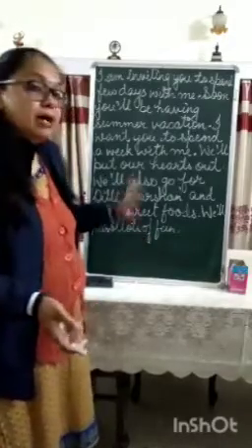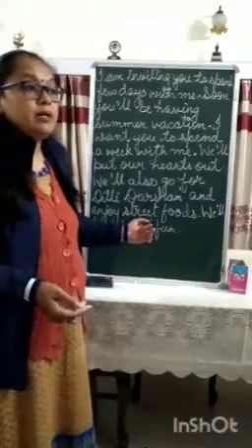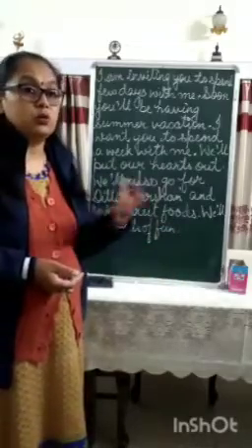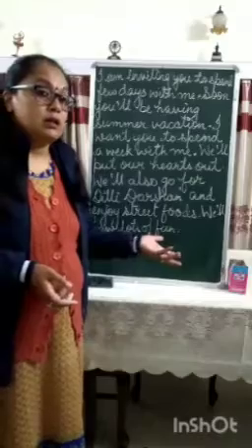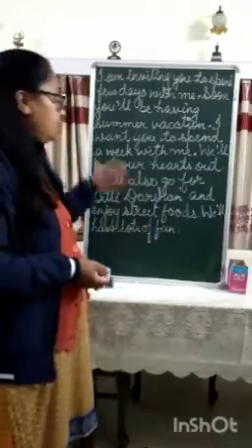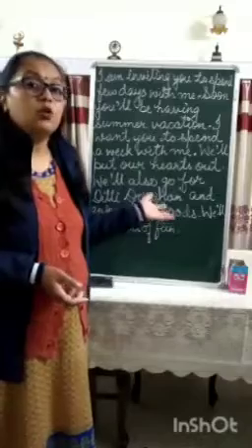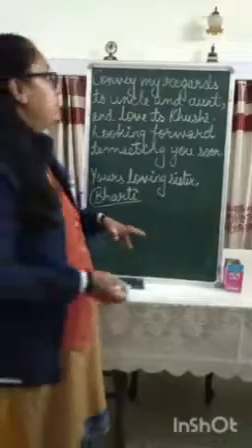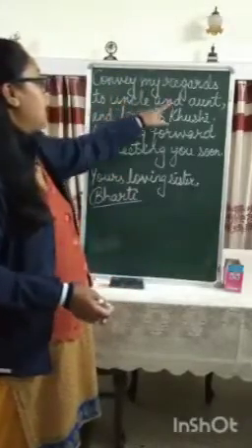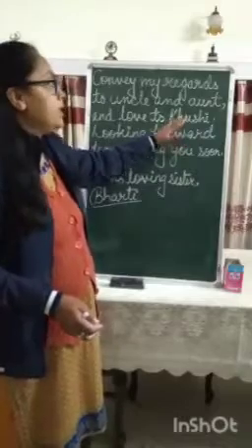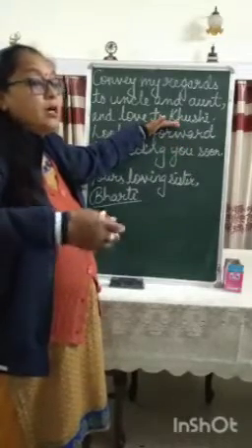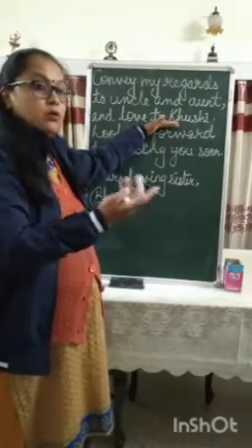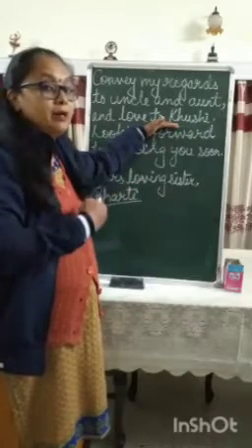And after this will be my closing line, where I'll ask my cousin to convey my regards to her parents and love to the younger ones in the family. So the fourth paragraph will be the closing line of my letter to my cousin. And I'll close my letter by writing, convey my regards to uncle and aunt and love to Khushi. Here I'm telling her, my cousin, that I want you to convey my regards to your parents, because she's my cousin, so her parents will be my uncle and aunt.